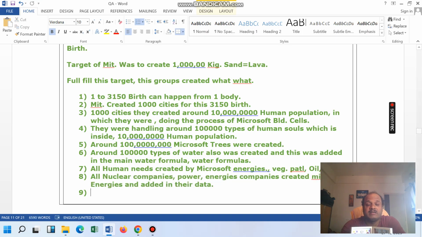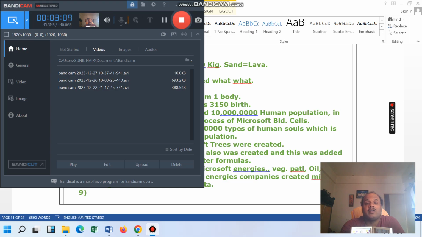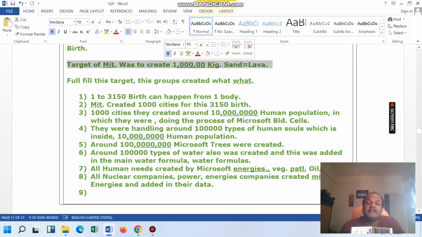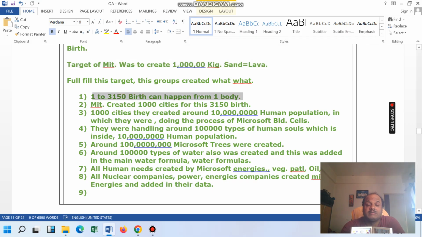So you can just imagine the stuff; this is just one line, to create 1 lakh kilogram sand across the world. That is the target. They have to create this many births, see the list.